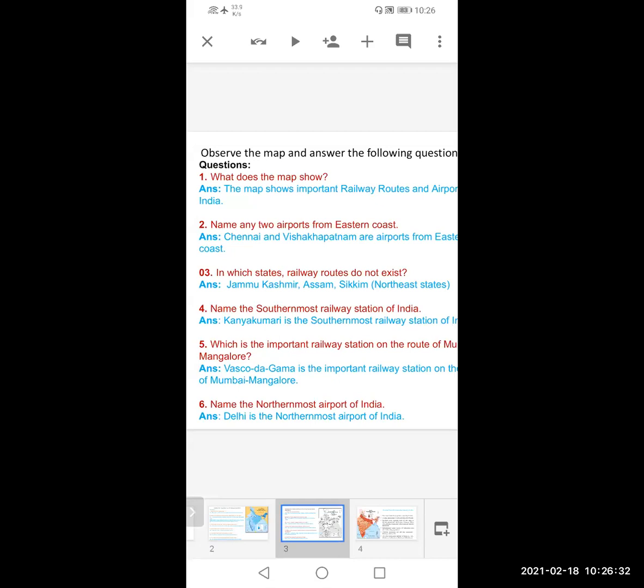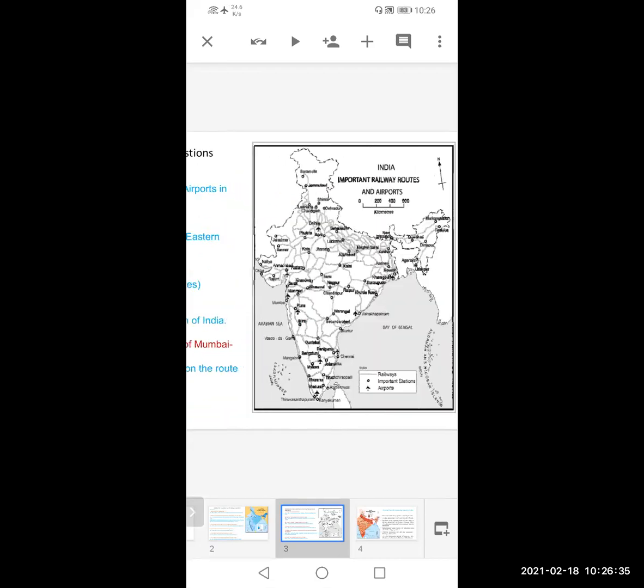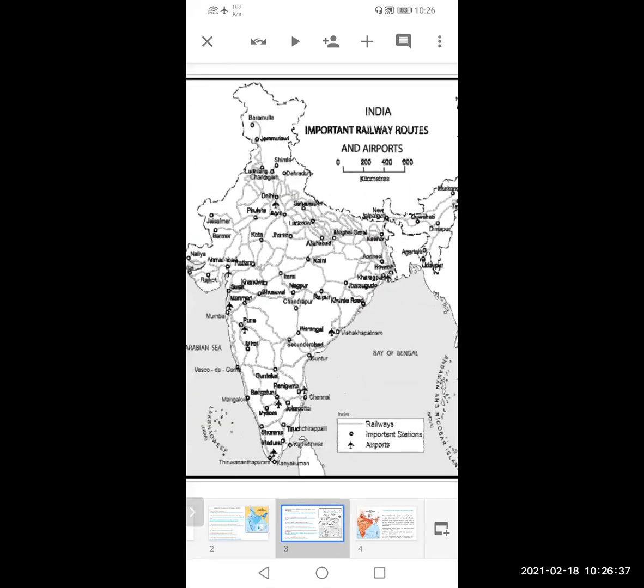So now next question is name the northernmost airport of India. Northernmost airport of India is Delhi. Delhi is the northernmost airport of India. Okay.